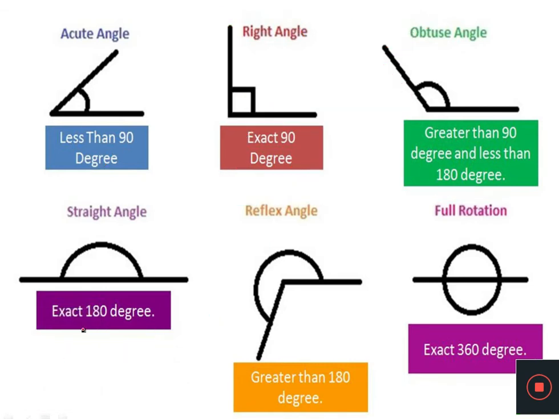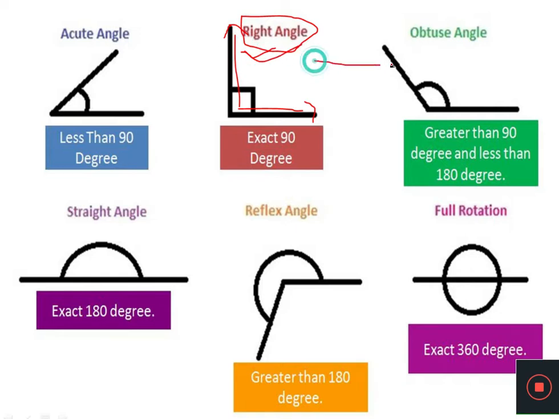Now, apart from this, we will try to understand this right angle in more detail. I already told you, this is the one ray and this is the second ray. These two rays are perpendicular to each other. That's why such a kind of angle is called a right angle.